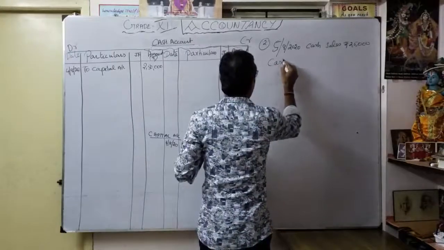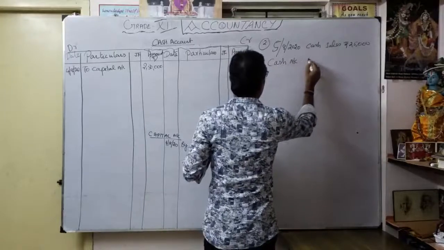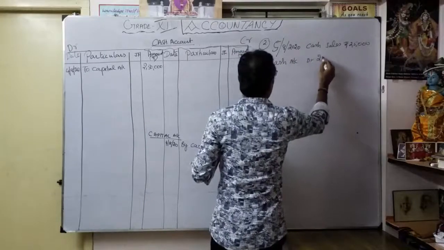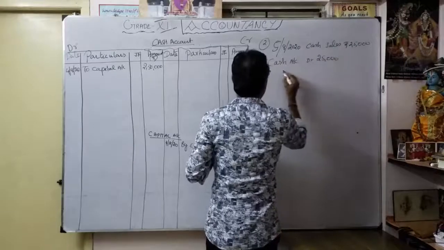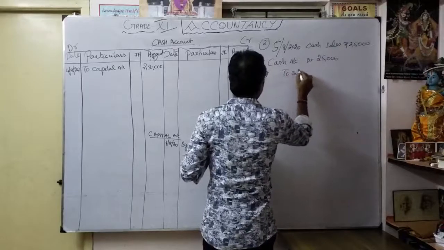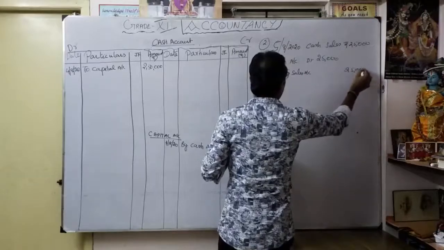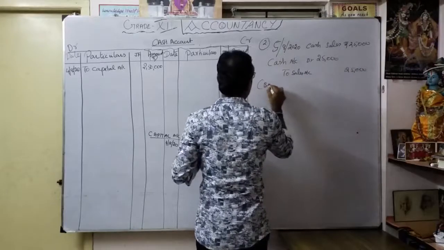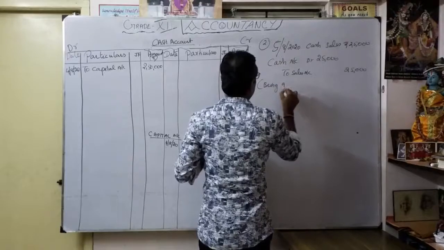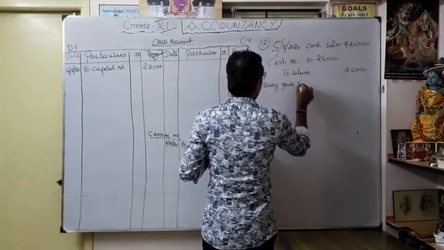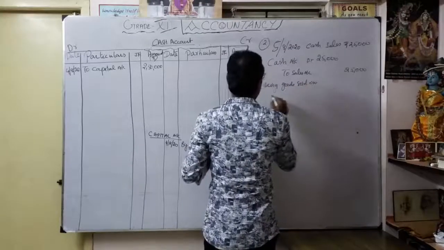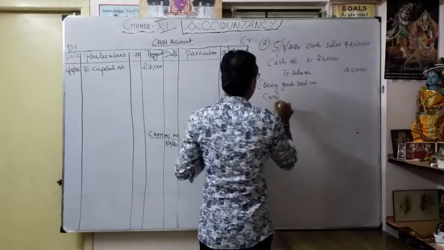We got money, so cash account debit, 25,000, to sales account, 25,000. Narration: being goods sold on cash. So narration is very important.